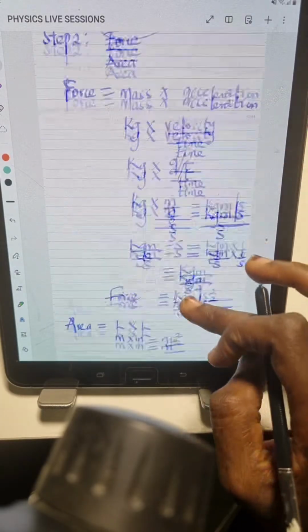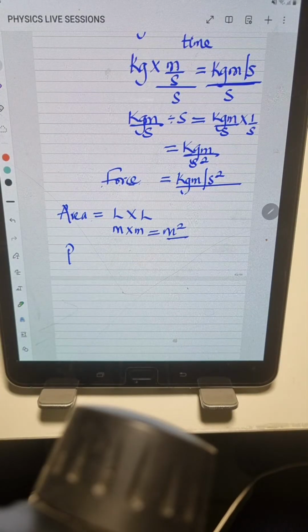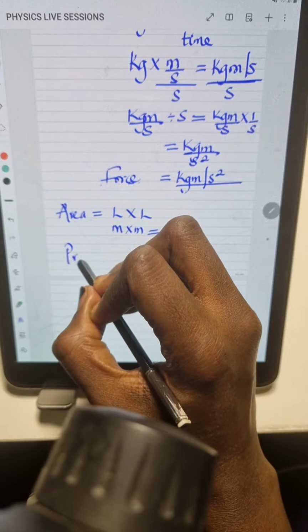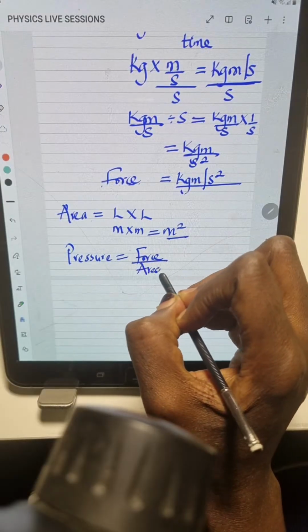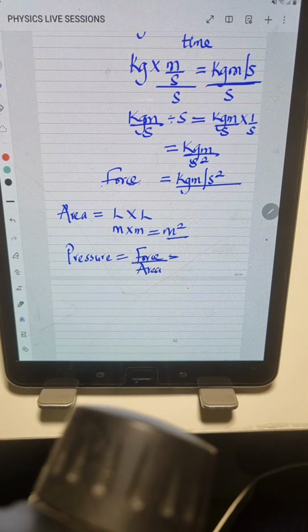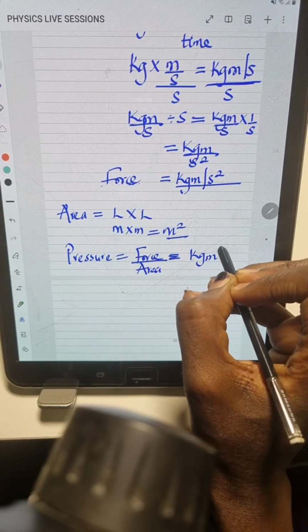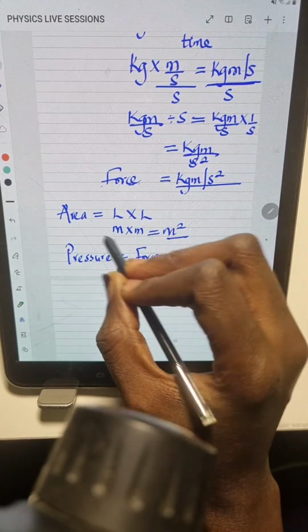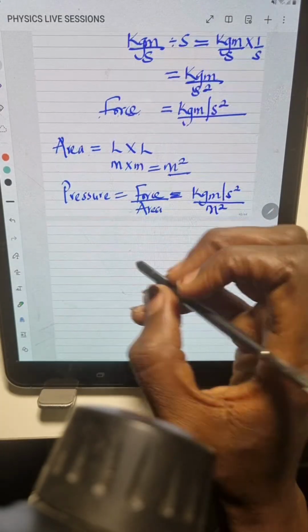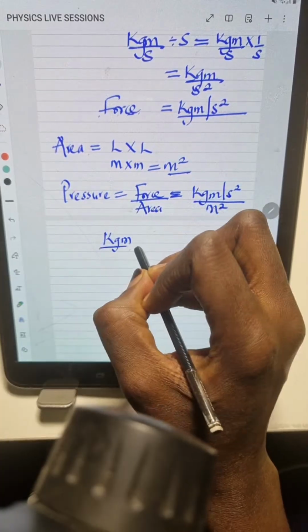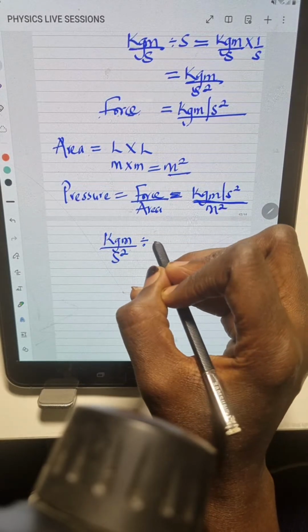Now going back to the original question where we are required to find the unit for pressure. Pressure is equal to what? Force over area. So at this point, all we have to do is to substitute the unit we've gotten. So we got the force as kilogram meter per second square divided by the unit for area, which is meter square. So now what do we do? We simplify. So this is kilogram meter, this slash means over, that is s square, this is a line of division, divided by meter square.